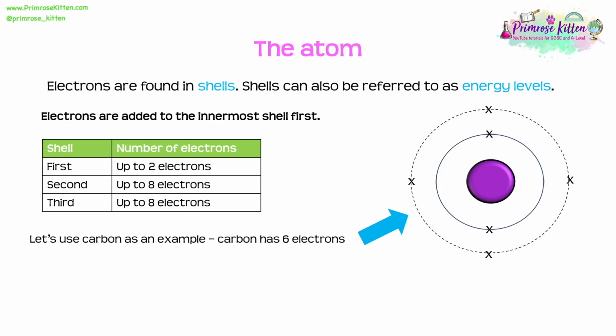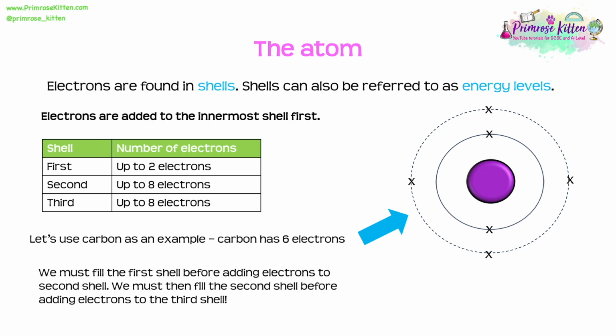So with the innermost shell, we know that we can add up to 2 electrons. So we add our 2 electrons to the innermost shell of this carbon atom. Then if you think we have 6 electrons in total that we need to add on, if we do 6 minus that 2, we're left with 4 more electrons.